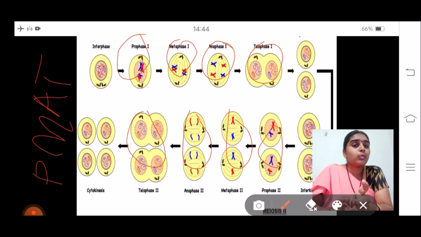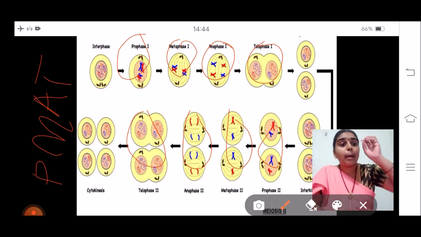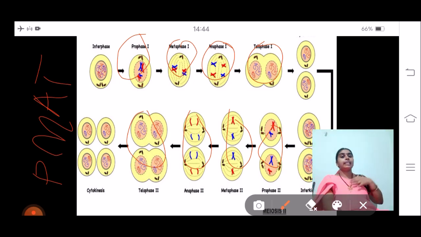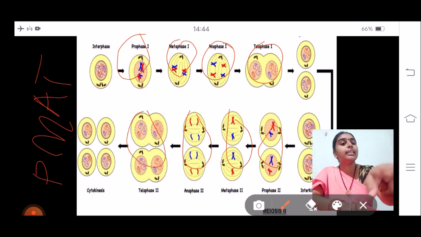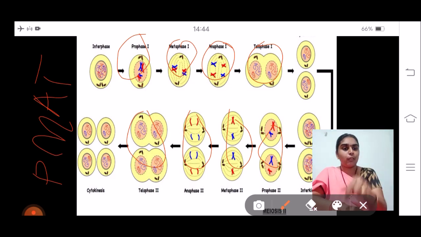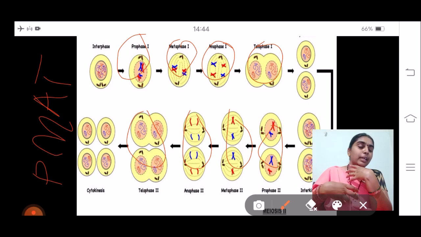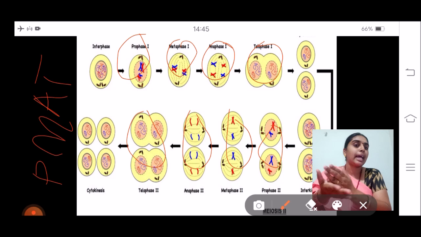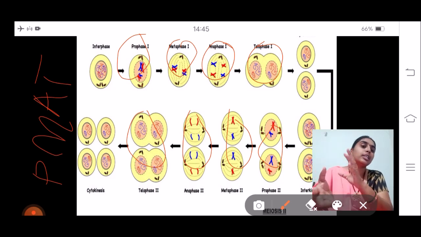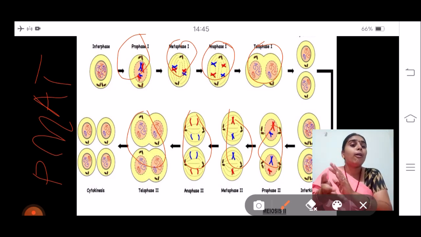Now, what is the difference between meiosis 1 and meiosis 2? The actual reduction division occurs in meiosis 1, in prophase 1. The genetic material undergoes special processes like crossing over, synapsis, terminalization, and exchange of genes. Finally, the reduction in the number of chromosomes occurs in meiosis 1.